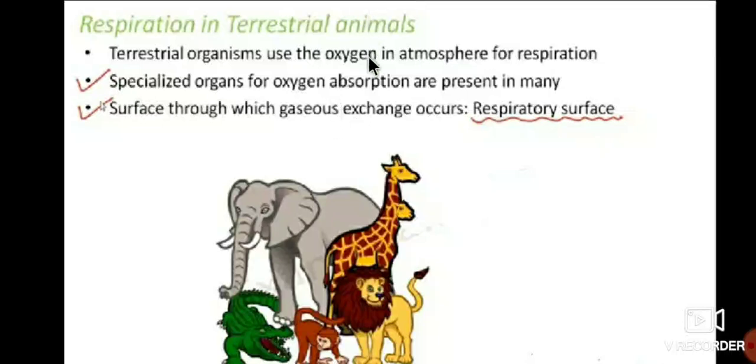So respiration in terrestrial animals has three important points: terrestrial organisms use the oxygen in the atmosphere for respiration, specialized organs for oxygen absorption are present in many, and the surface through which gas exchange occurs is called the respiratory surface.